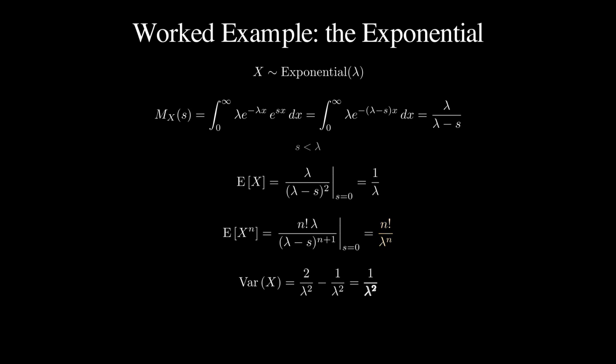The variance rides along for free. The second moment is 2 over lambda squared. Subtract the square of the mean, and 1 over lambda squared remains.